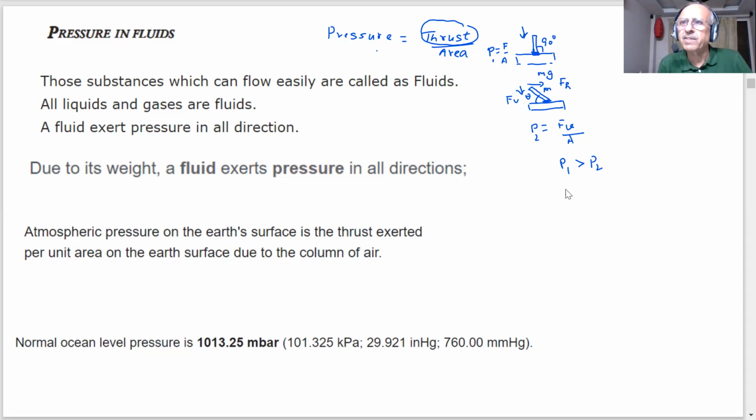So we are aware that pressure is a term which was given because the same force can exert different pressure, right? The force is the same, but the pressure is different. And this is applicable in our everyday life.